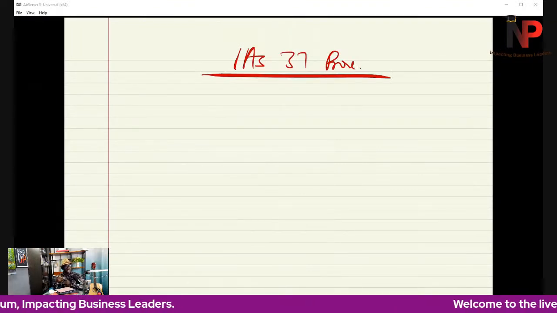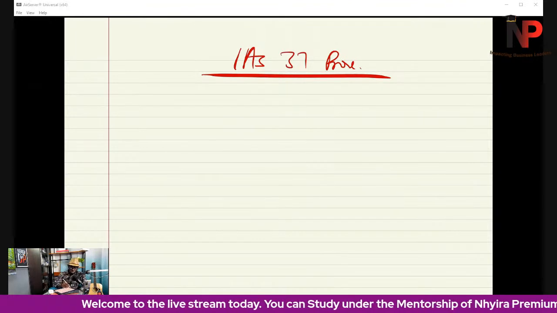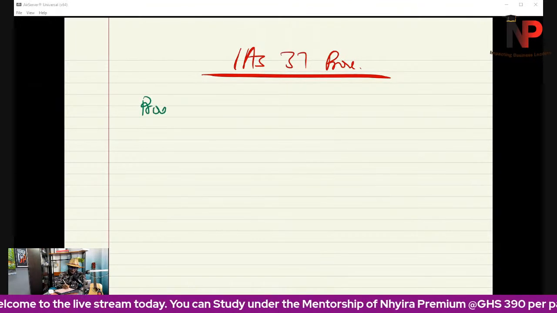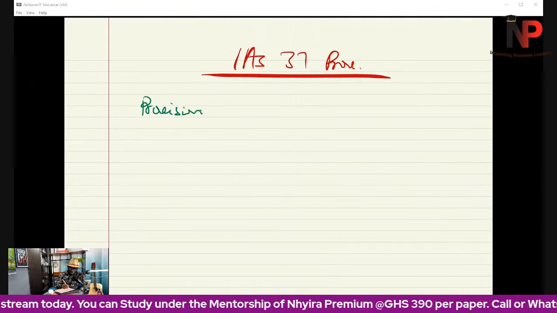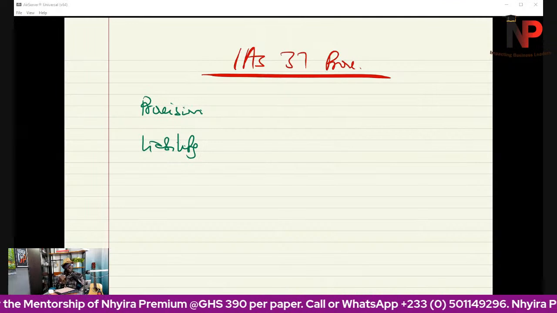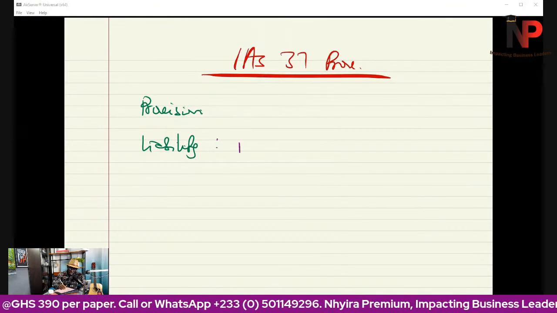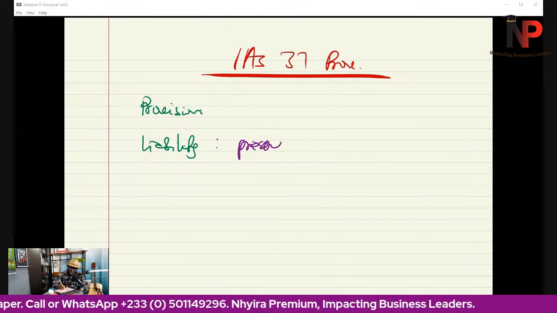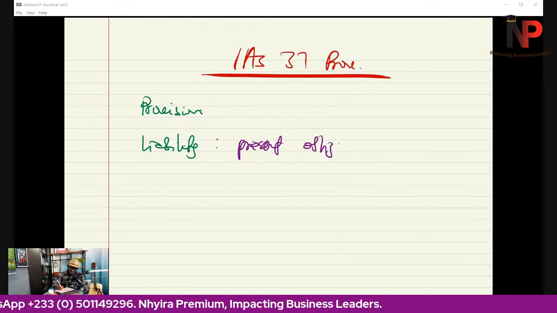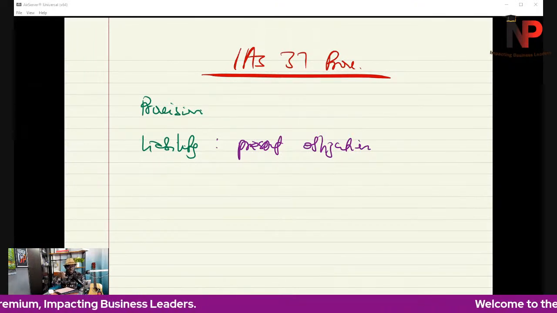So let me explain that to you for you to see how that is going to be contextualized on the initial recognition situation. Now, when it comes to IAS 37, two things we have to take away here: provisions and liability. You know that liability is simply a present obligation as a result of past events.